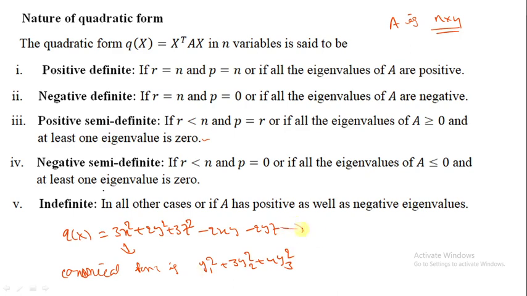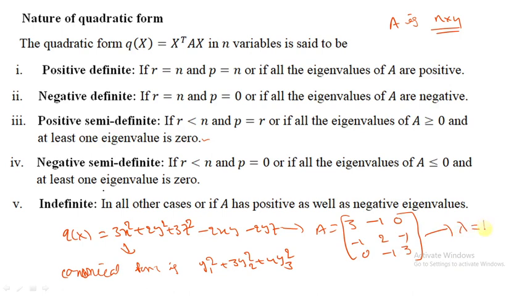The matrix of this one is 3 minus 1 0, minus 1 2 minus 1, 0 minus 1 3. Already the eigenvalues of this matrix A are 1, 3, 4. By using this concept, the eigenvalues of A are all positive, therefore the matrix is positive definite. If the matrix is positive definite, the quadratic form is also positive definite. This also we can classify by converting to canonical form.